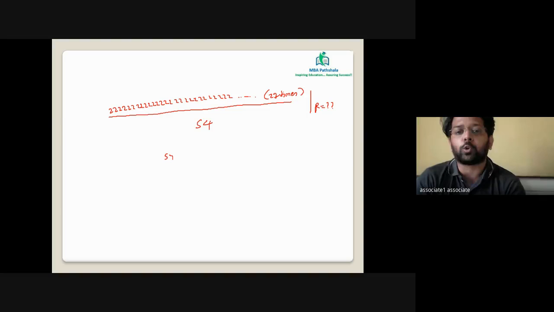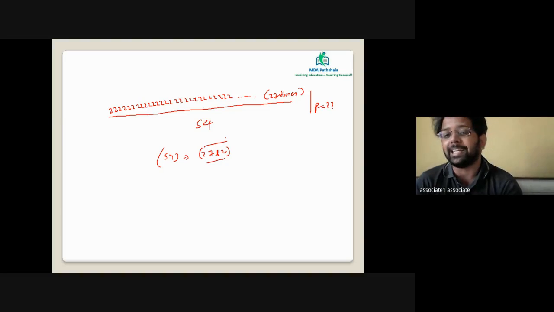Though I have not taught you the rule of 54, using factorization, you will say 27 and 2 are the co-prime pair. You will not take 9 and 6. Numbers which are divisible by 27 and 2 will be divisible by 54. The given number is even, so it is divisible by 2. All you need to check is whether the number is divisible by 27.